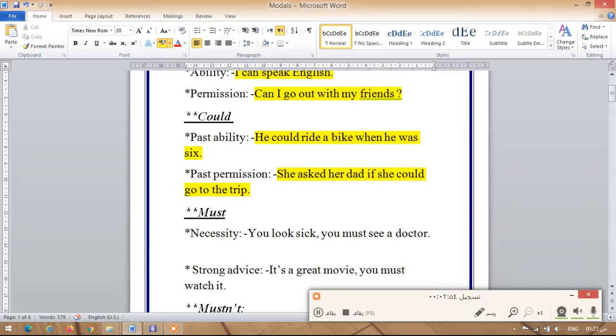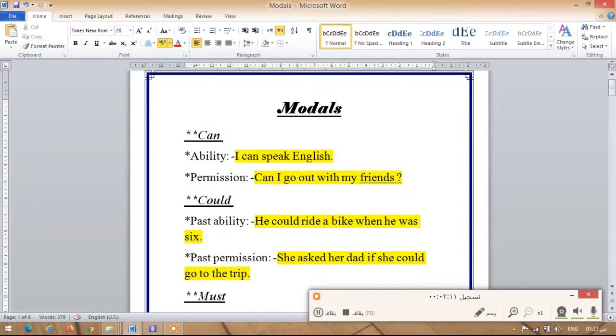So here she was asking her dad to do something in the past and she was waiting for his permission, okay? So we use can and could in order to speak about ability and permission, but remember that can always comes to speak about the present time, but could always comes to speak about the past.